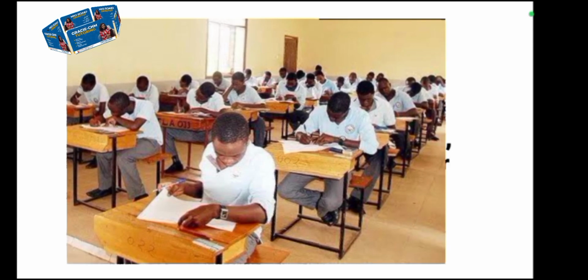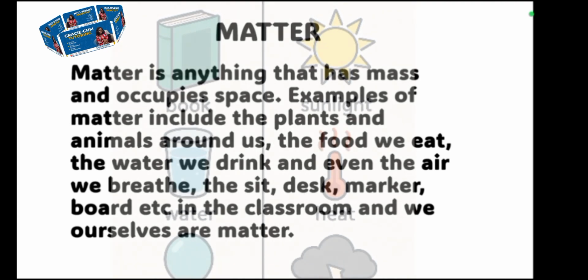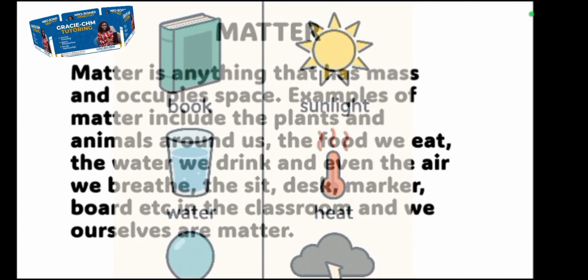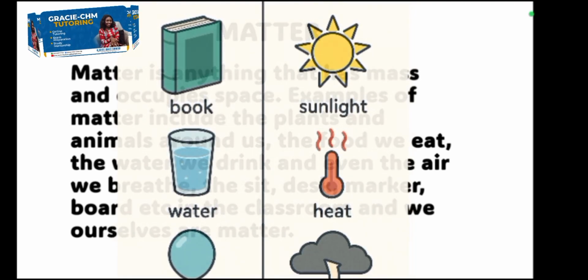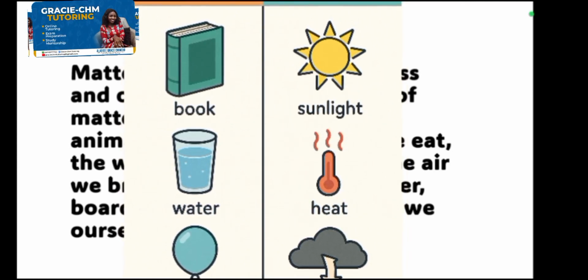So matter is not an abstract something, it's something that is around us. It's something that we have, it's something that we are. It's not abstract, it's something that you feel, something that you can hold. In another way, I can say that matter is a tangible thing. What do I mean by tangible? There are those things that you can touch, those things that you can hold, those things that you can see its effects physically. They are tangible, and they have mass and occupy space.